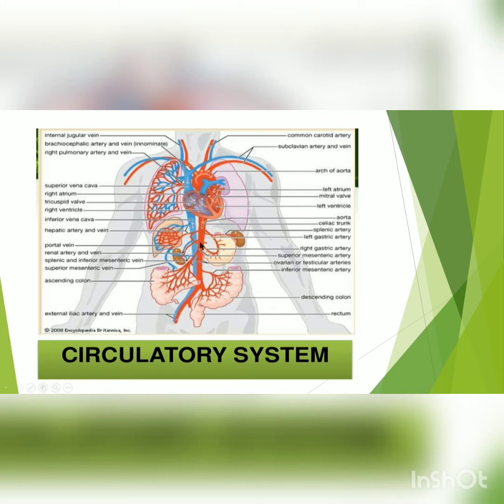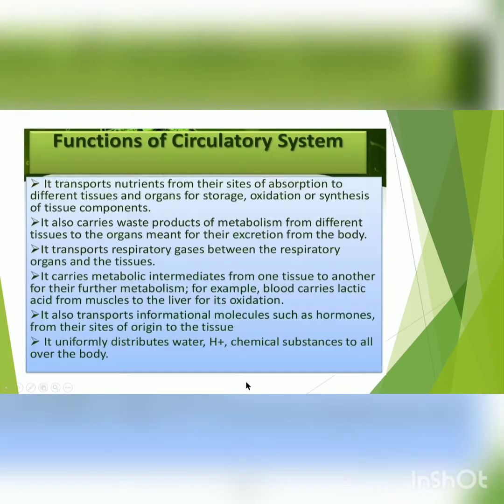In the human circulatory system, heart is the main organ through which blood is supplied to all the parts of the body, and deoxygenated blood from all parts of the body is also collected here in the heart. So the circulatory system consists of heart and the blood vessels, like arteries and veins, which collect blood from the different parts of the body and supply blood to the different parts of the body.